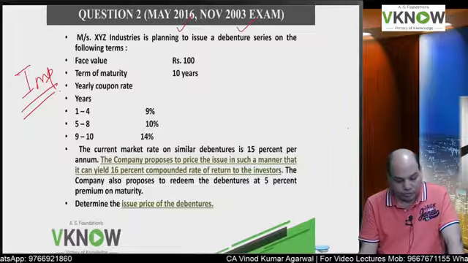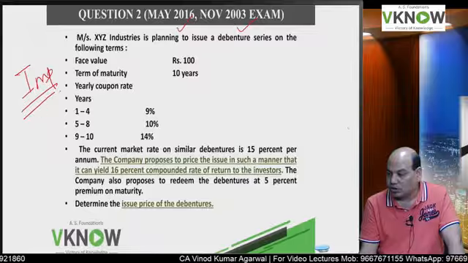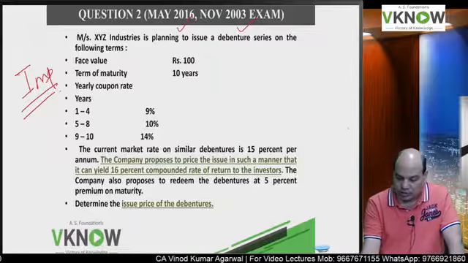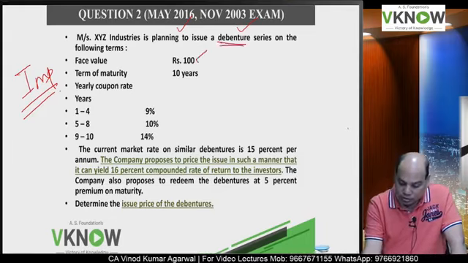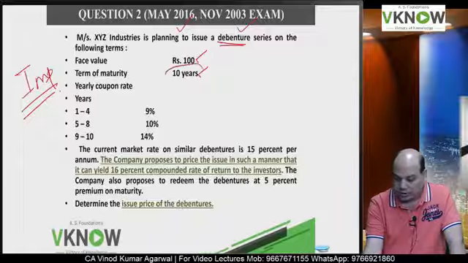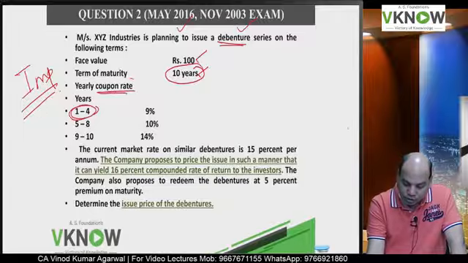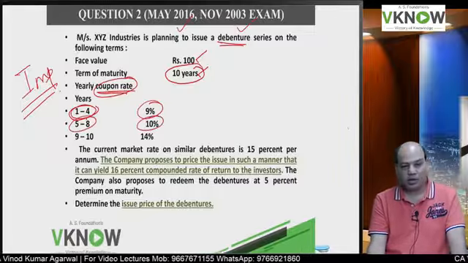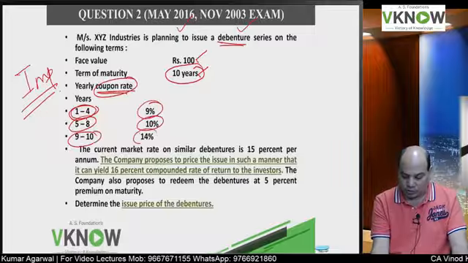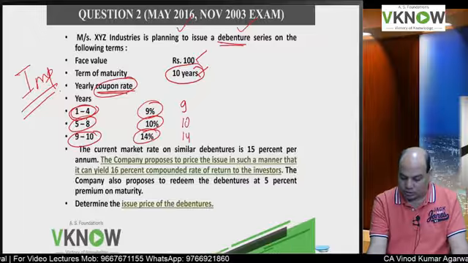The question is, Messrs XYZ Industries is planning to issue a debenture series on the following terms. Debenture or bond, the problem will be solved in the same manner. Face value 100, term to maturity 10 years. For the first 4 years, the coupon will be 9%, years 5 to 8 the coupon will be 10%, years 9 to 10 the coupon will be 14%. So this time the coupon amount is changing.